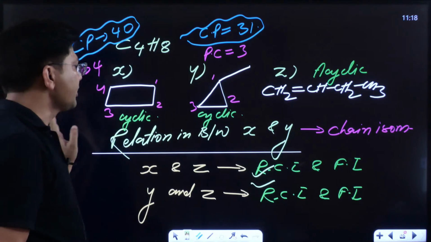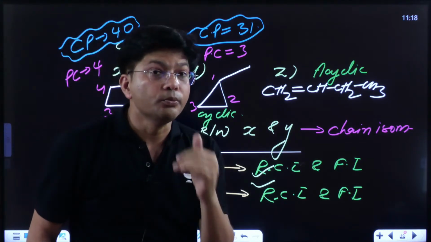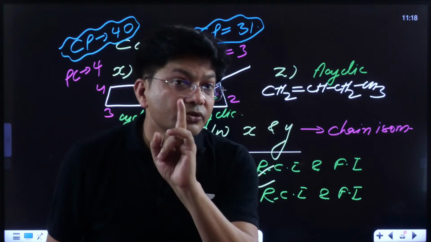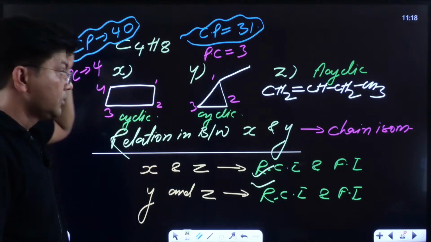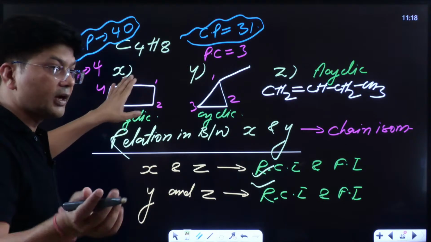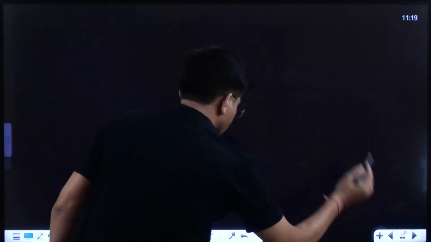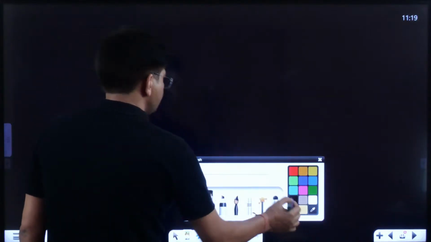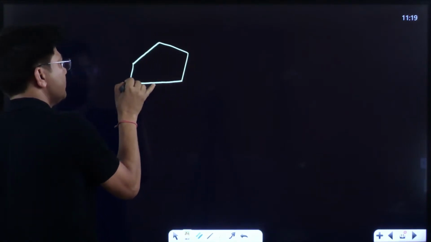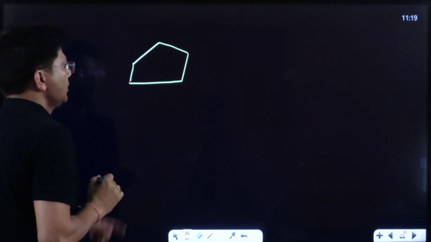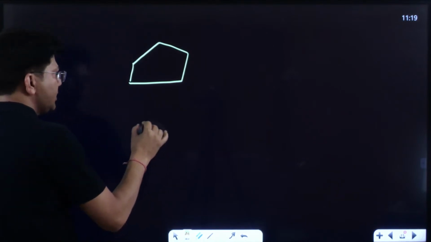Now, after ring chain isomerism, I'm going to move towards metamerism. See to it, metamerism. Okay, those who are unable to understand, let me give you one more example. Suppose I'm going to draw a compound like this, everyone see to it. One compound, second compound, see.